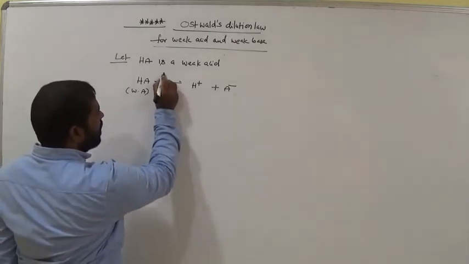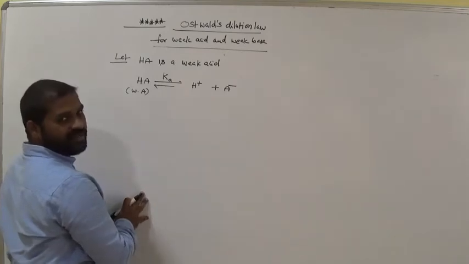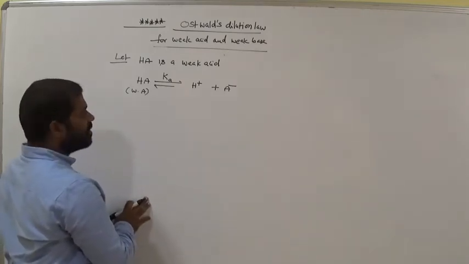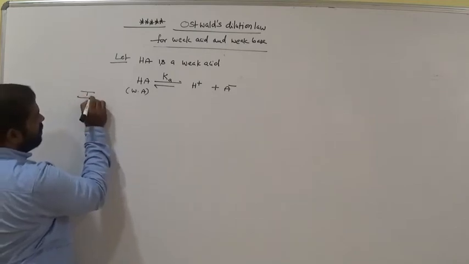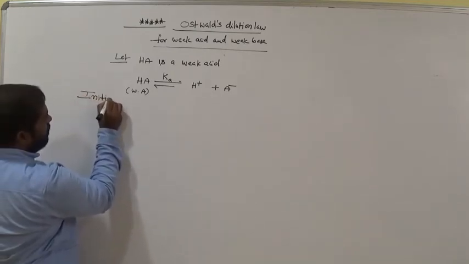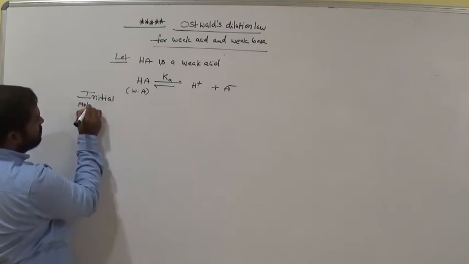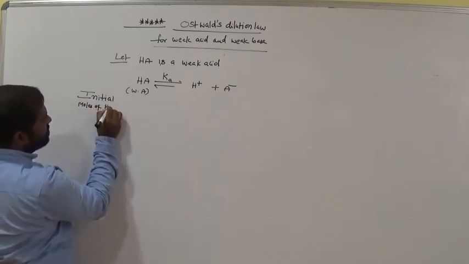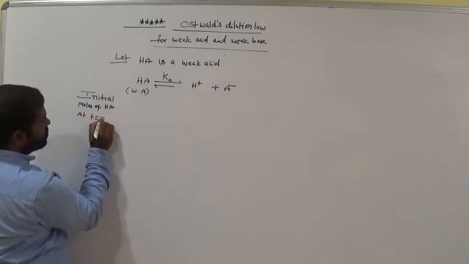Now for weak acid, what is the equilibrium constant? Ka. Acid dissociation constant or equilibrium constant. Am I right? Now initial concentration or initial moles of HA at t equals 0 seconds.